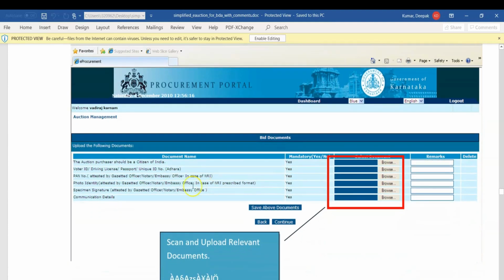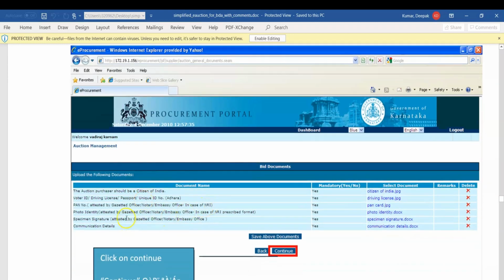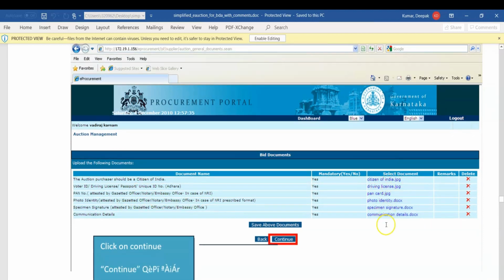Now, the auction purchaser should be a citizen of India. Scan and upload the relevant documents. You should upload a voter ID, driving license, passport, or Aadhaar card number, and a PAN number attested by a gazetted officer. For photo identity, you can give the Aadhaar card. Also provide a specimen signature and communication details. Once you upload all these documents, you will be able to see the selected documents over here. Click on continue.